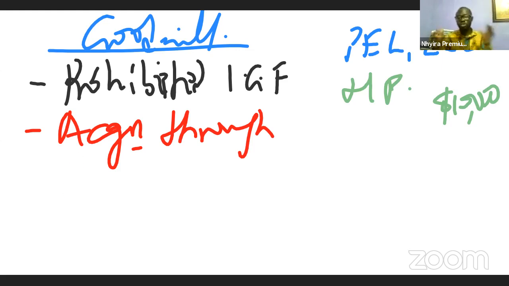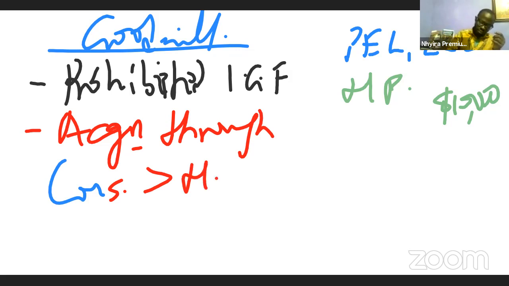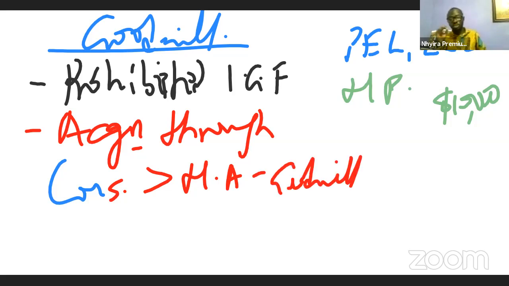That is why in consolidated financial statements, we recognize goodwill. Why? Because when there is an acquisition, there is a cash consideration that you are paying. And the consideration you are paying is always going to be more, chances are 9 out of 10, than the net asset of the organization. So the difference is leading you to goodwill. So the standard prohibits entities from recognizing internally generated goodwill, but allows entities to only recognize goodwill through acquisitions.